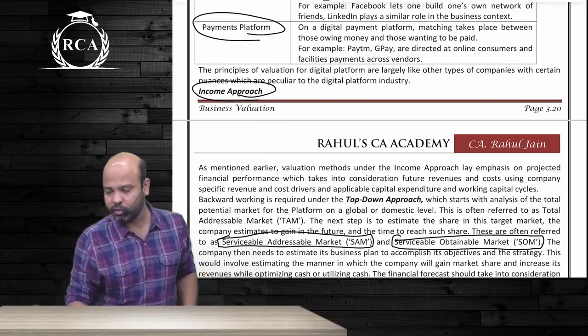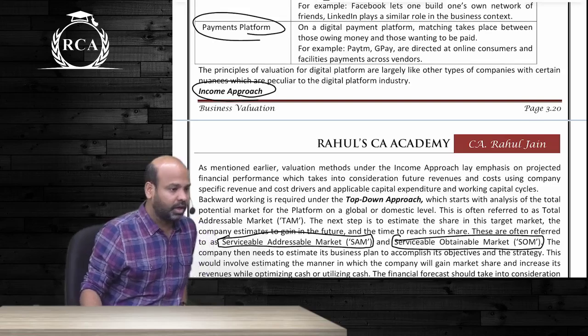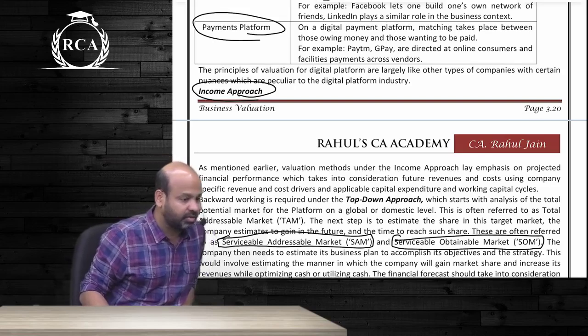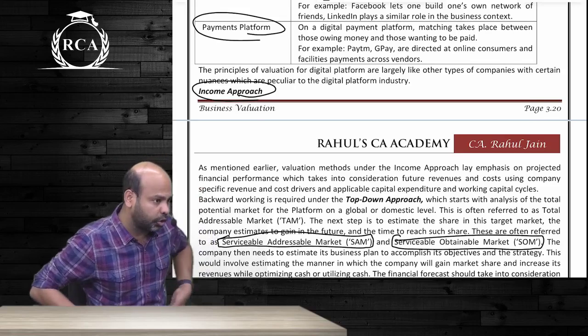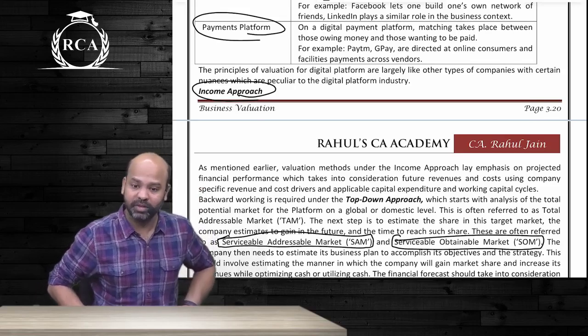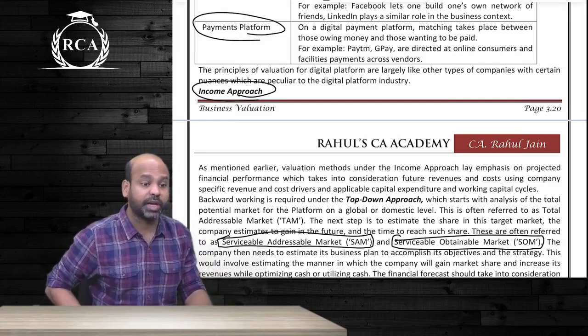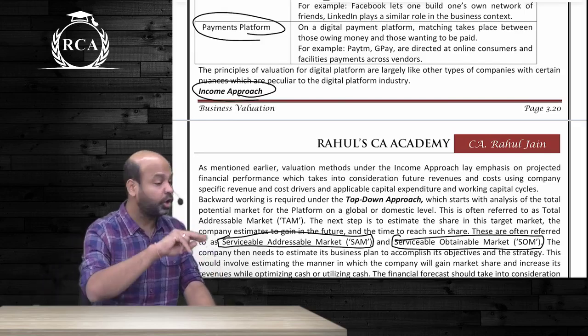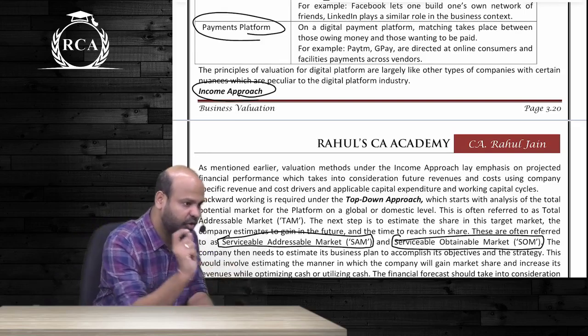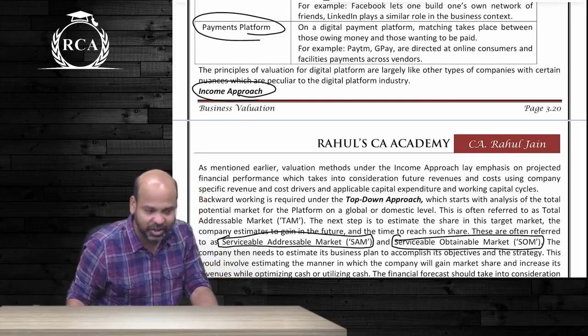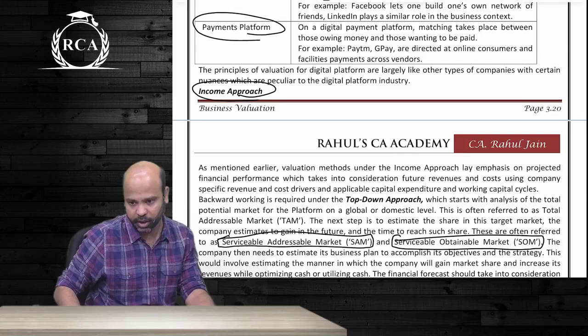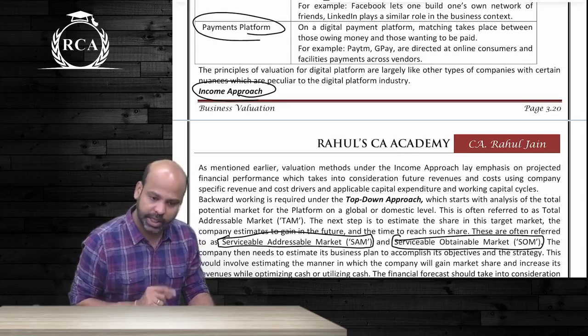Once you determine your serviceable addressable market, depending on your business strategy, we will know the amount of revenue that you're going to generate, and the amount of expenses that you're going to incur. That will determine the amount of cash flows. Bottom up approach is the opposite. Using the existing amount of resources, you are determining the amount of revenue and the amount of expenditure that you're going to incur. That will be used to determine cash flows.